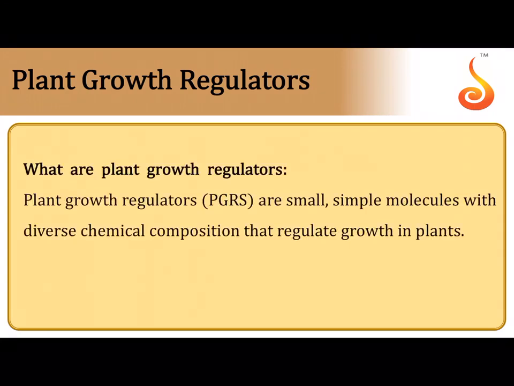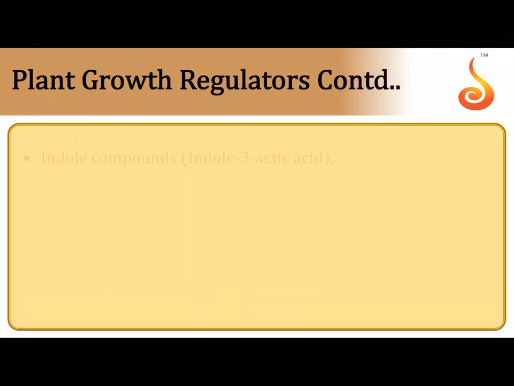Now we are going to learn about plant growth regulators. Just like we animals have a lot of hormones in our body, plants have a lot of hormones, and they are called plant growth regulators, and they are the ones which regulate various activities in the plant. Some of them promote plant growth, they are called growth promoters, and some of them negatively influence growth, by causing aging, or by causing the fruits and leaves and flowers to fall off from the plant. Such growth regulators are called growth inhibitors, because they have a negative influence on the growth of a plant.